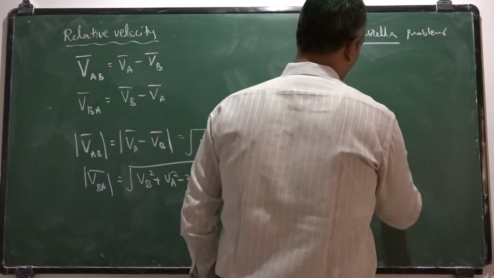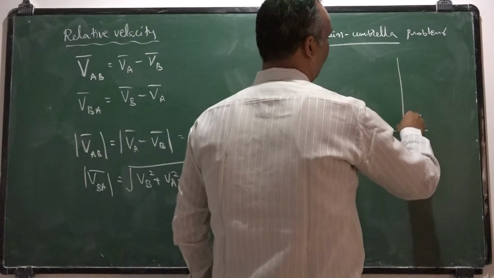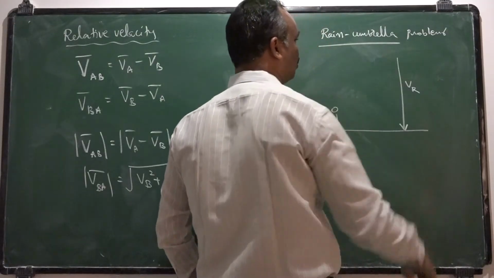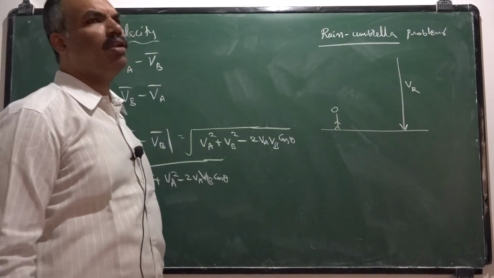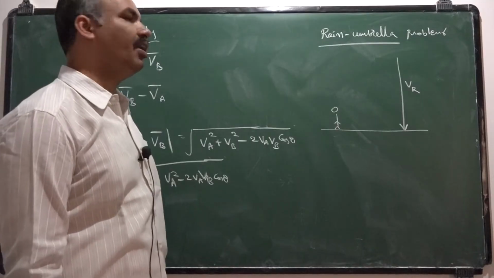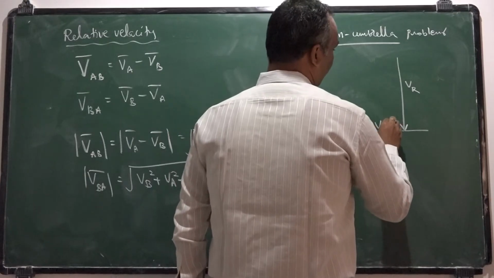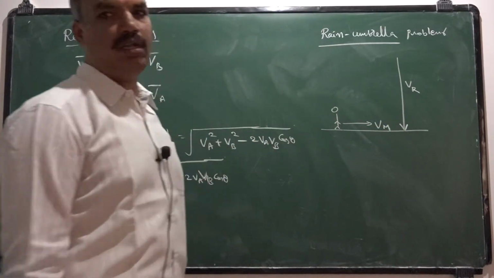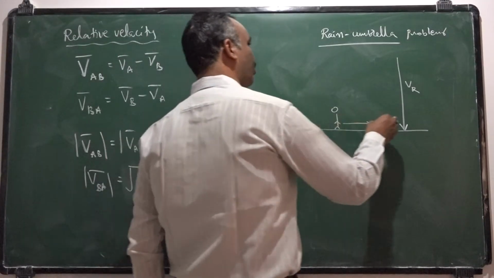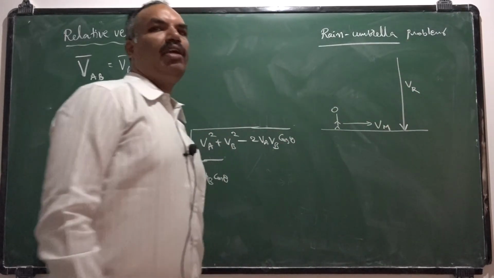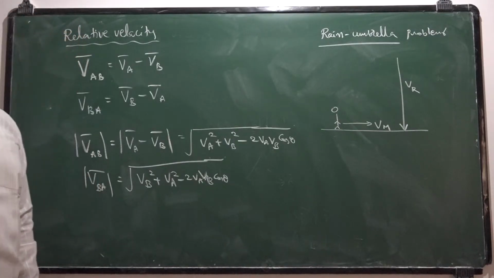Suppose this is the ground, a man is standing here and he is observing rain. Rain really falls in a vertically downward direction. He needs to hold the umbrella vertically straight to protect himself from the rain. But if the same person is moving with a certain speed, in which direction does he need to hold the umbrella to protect himself from the rain? So this is velocity of man, this is velocity of rain. Definitely the relative velocity concept will come into play because rain is under motion, man is under motion.